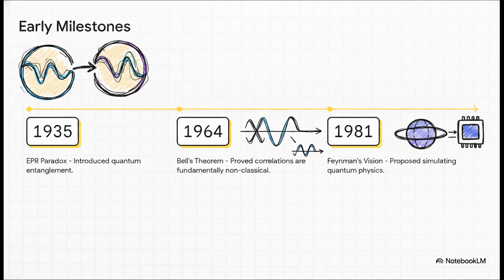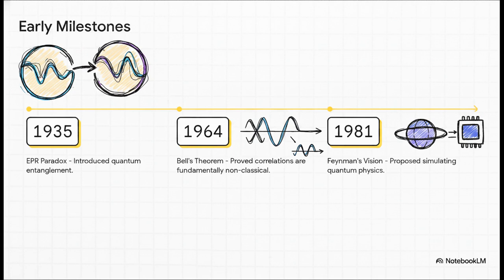Okay, so our timeline actually kicks off way back in 1935 with Einstein, Podolsky, and Rosen. They introduced quantum entanglement as a paradox, famously kind of brushing it off as spooky action at a distance, just because it completely defied classical logic. Fast forward to 1964, and John Bell mathematically proves, via Bell's theorem, that these quantum correlations were in fact fundamentally non-classical. You literally couldn't explain them away with some hidden classical variables.